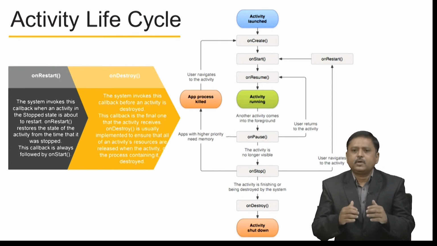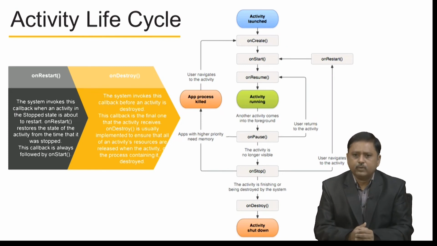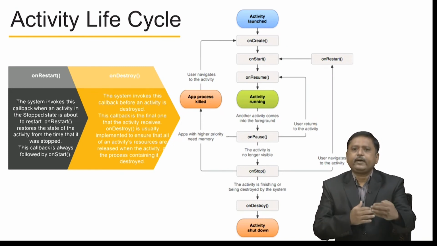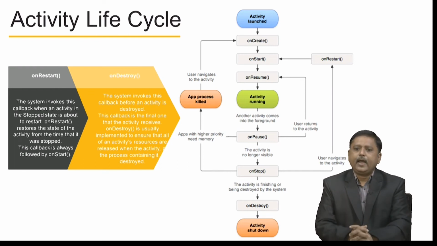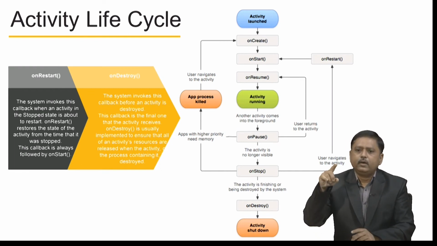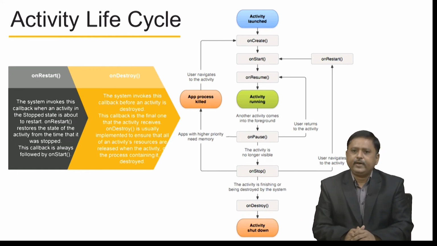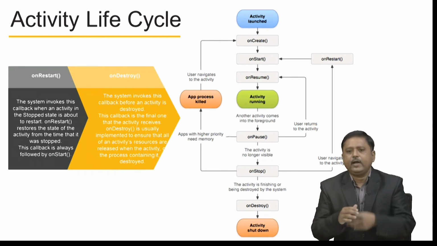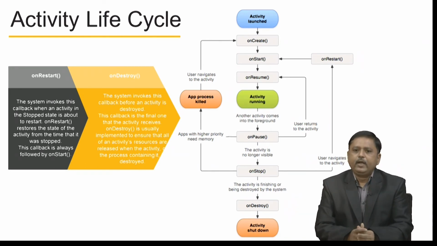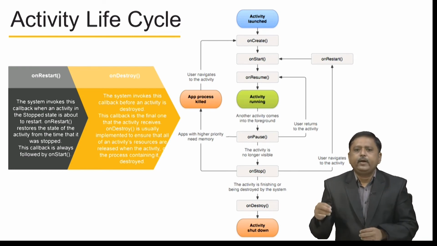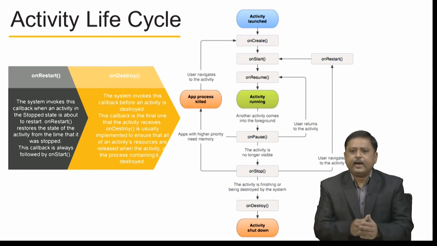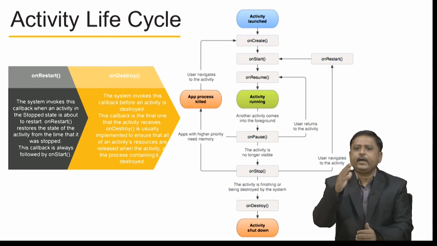Now, suppose another activity comes into the foreground, then the currently running activity is paused. So, onPause is called, and when the user returns to the activity, onResume is called again and the activity starts running again. But if an app with higher priority needs memory, the app process may be killed, and when the user navigates to that activity, its onCreate starts again.